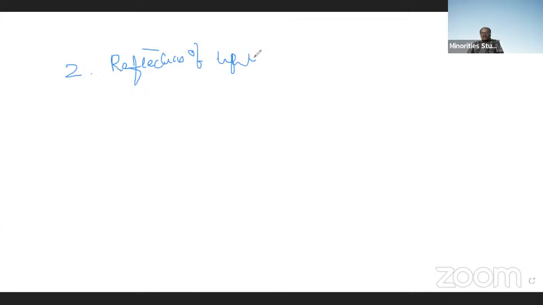Light can reflect only from opaque objects, but it will not reflect from transparent materials. That's why opaque objects are visible clearly. Transparent objects are not visible clearly, since the light will not reflect from them.